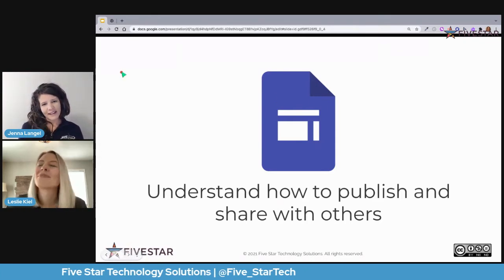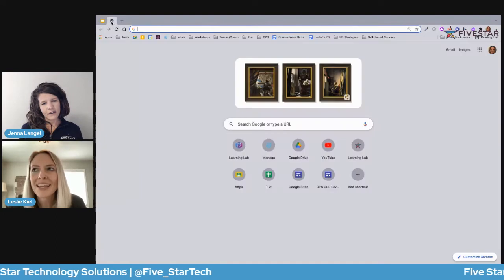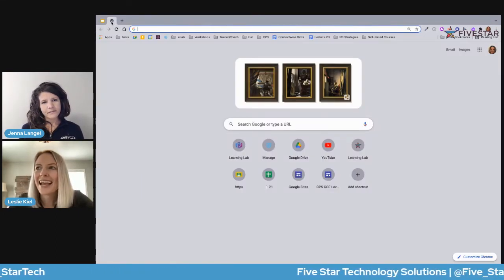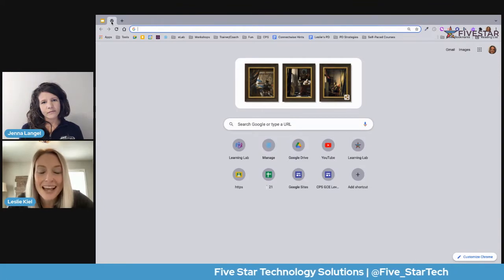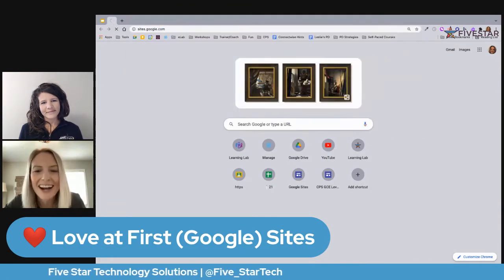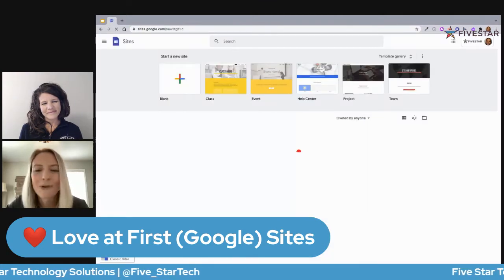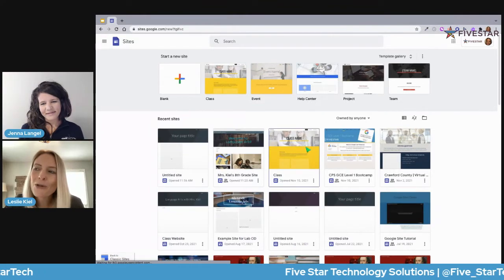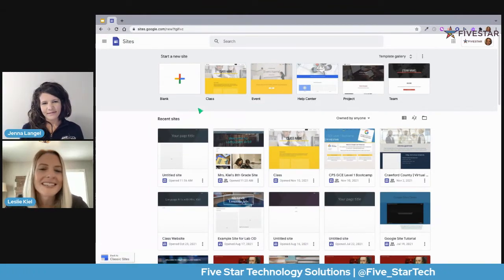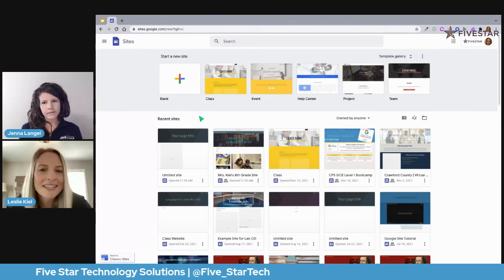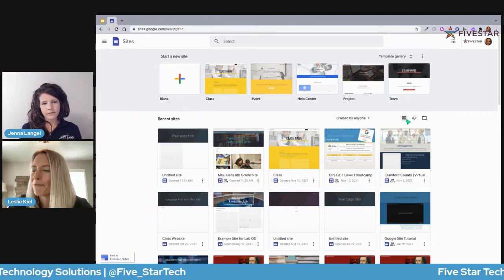All right, well, I'm going to jump in. I'm going to open up a new tab here on my end, and to navigate to the Sites homepage, I'm just going to type in sites.google.com. And you can hear my four-legged coworker there in the background. I also know that I could get to this Sites homepage from my Drive. Sometimes it's easier, though, to just start from here.